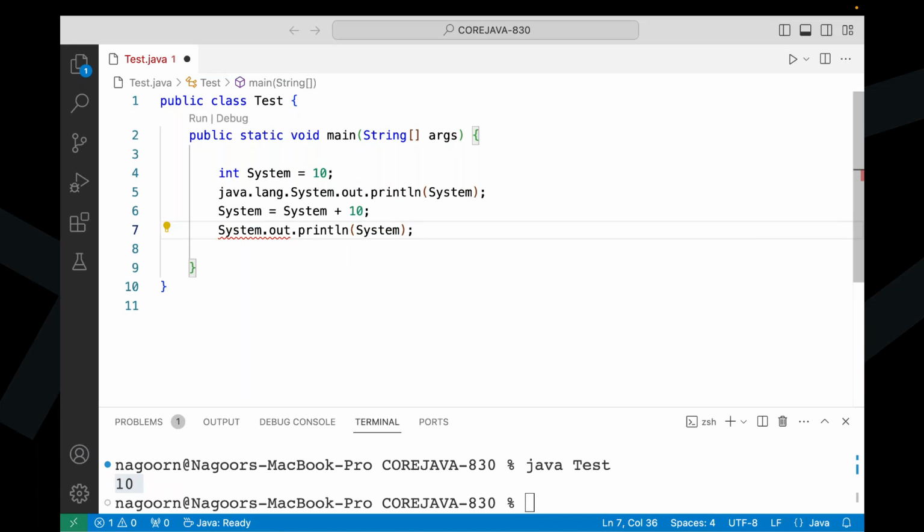Why are we getting a compilation error here now? Tell me. Come on. Why are we getting a compilation error? We have not used the fully qualified name here. Missing fully qualified name here.